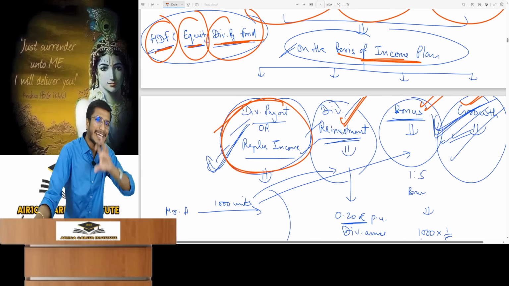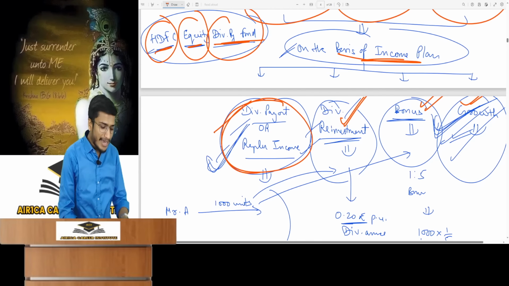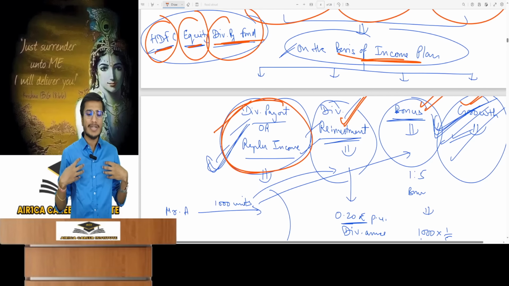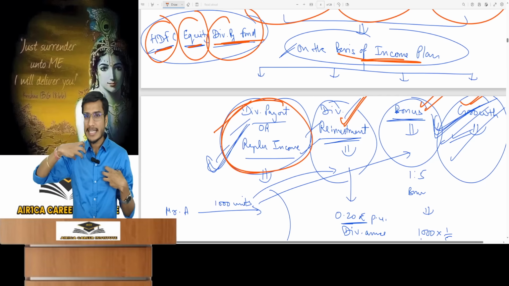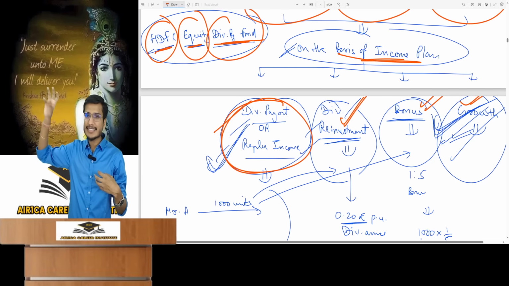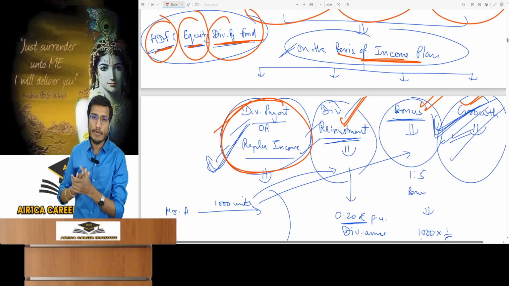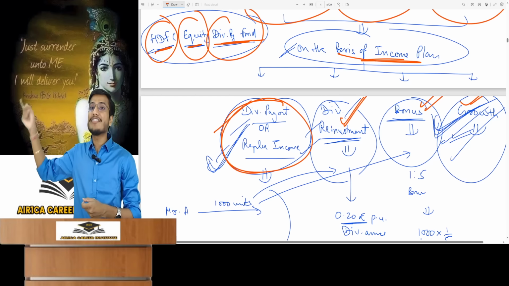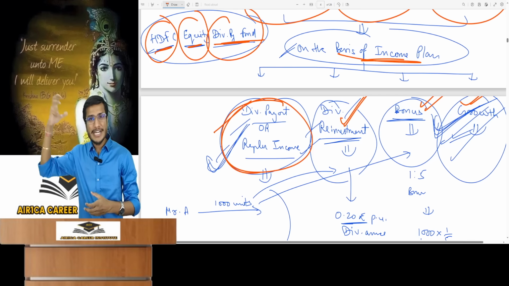Dividend payout means this fund will provide a regular income. This fund will give us a regular income. Let's assume that I am a dividend payout or a regular income plan fund. So the investors in front gave me money. I invested the money in the share market and earned returns from there. How are returns earned? The share price increases, that's one thing. And second, our other return comes from dividends. Suppose I invested all money in equity shares. I received dividend from there.